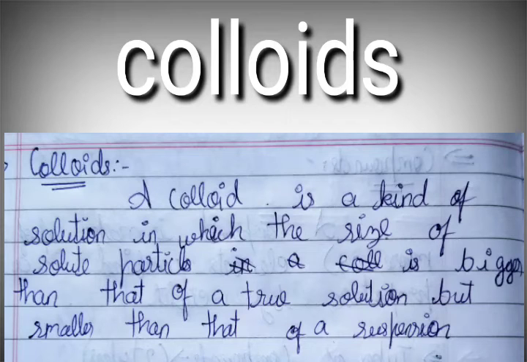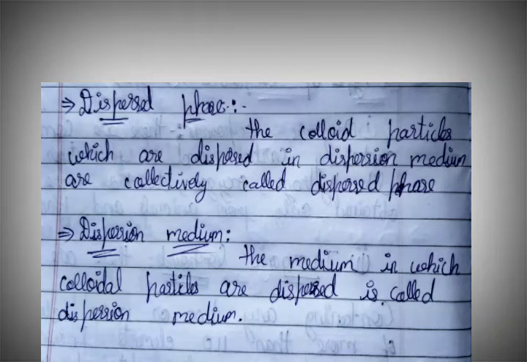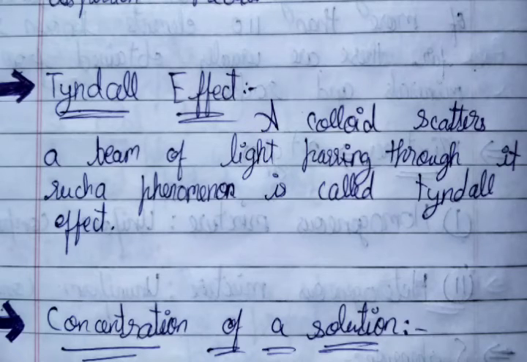Now colloids. A colloid is a kind of solution in which the size of solute particles is bigger than that of a true solution but smaller than that of a suspension. Dispersed phase. The colloid particles which are dispersed in the dispersion medium are collectively called the dispersed phase. Dispersion medium. The medium in which colloidal particles are dispersed is called the dispersion medium. Tyndall effect. A colloid scatters a beam of light passing through it. Such a phenomenon is called the Tyndall effect.